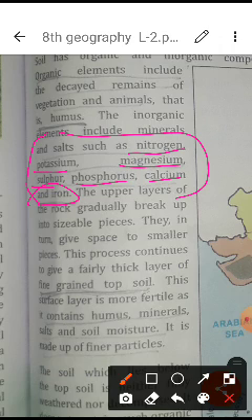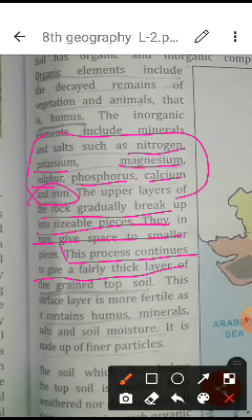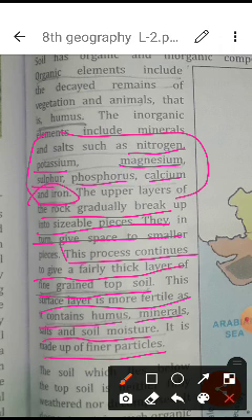So what I have just explained, the weathering of rocks, is the cause of different kinds of soil formation. It is given here, you can read all of this here. Afterwards it explains that this process continues to give a fairly thick layer of fine grain topsoil. This surface layer is more fertile as it contains humus, minerals, salt, moisture. It is made of finer particles.